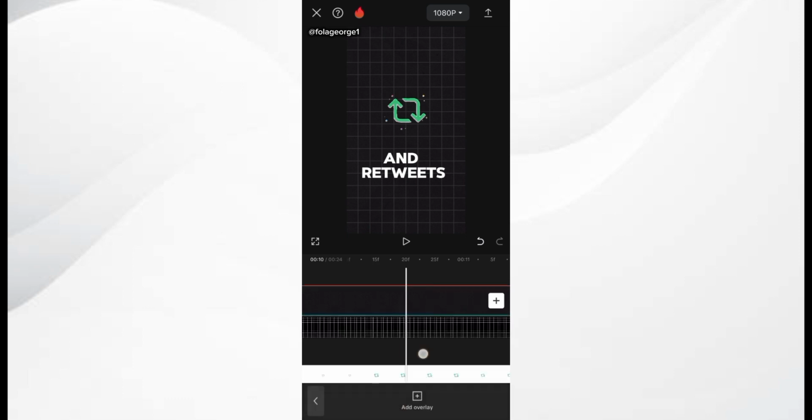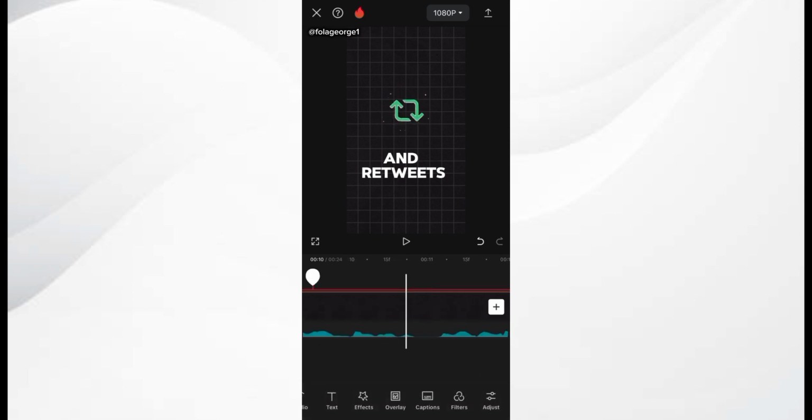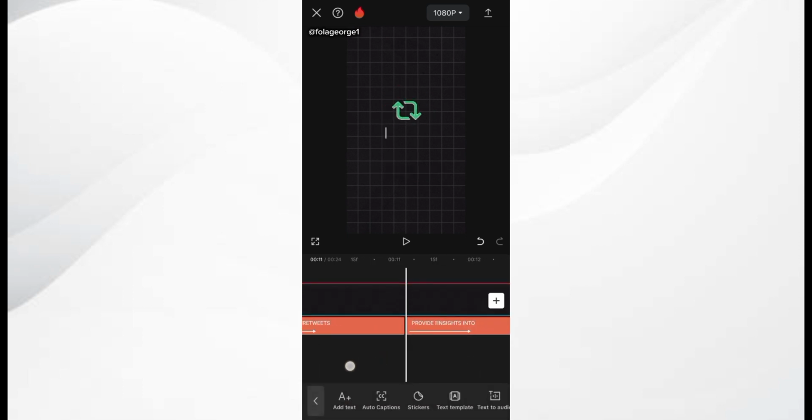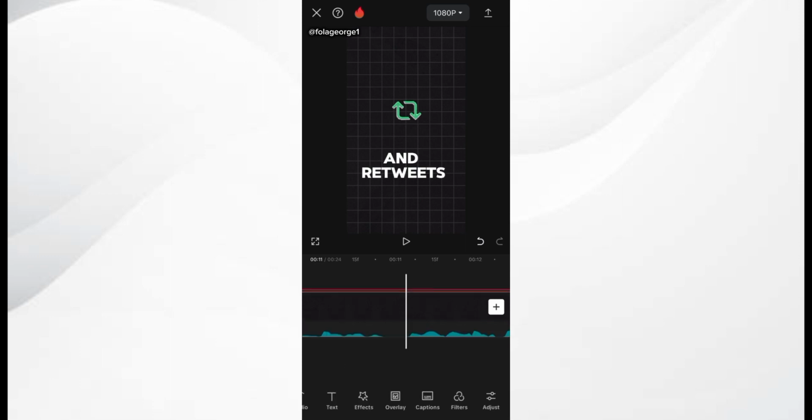Click on overlay to make a few adjustments. I want to locate where the retweet text ends. You can see where the retweet text ends. That is where the retweet animation is also going to end.